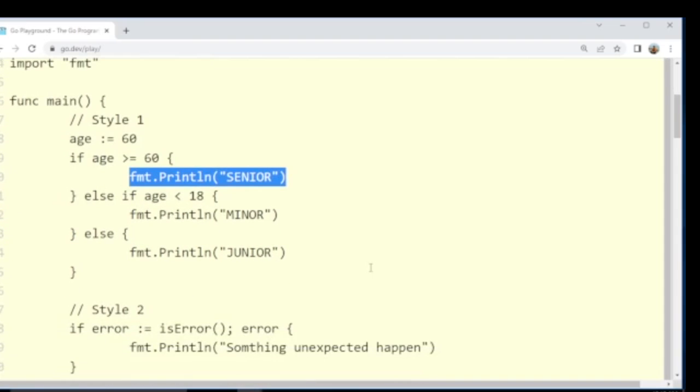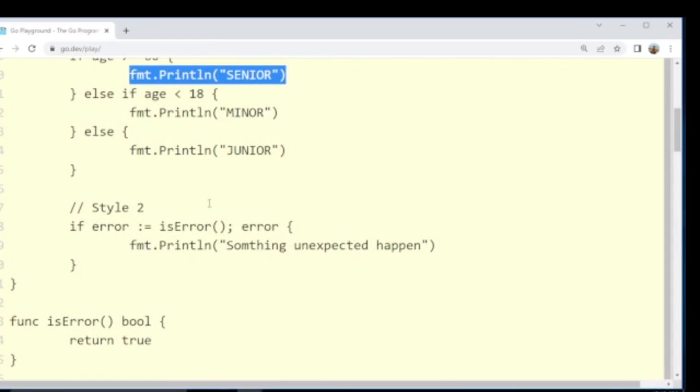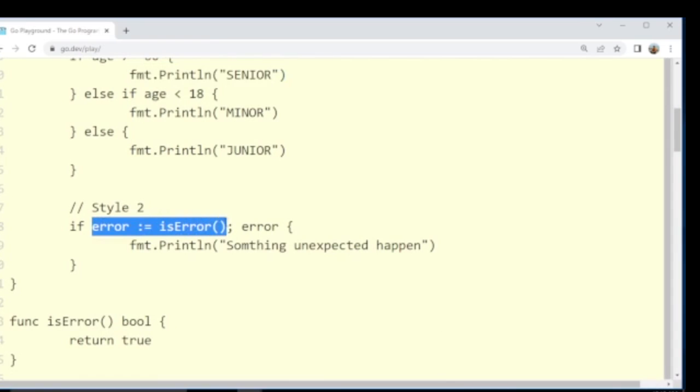Now we'll talk about the second style. Here we have two parts, part 1 and part 2. This is the initialization and this is the condition. We are calling the function isError. It's giving us one boolean. The value can be true or the value can be false.